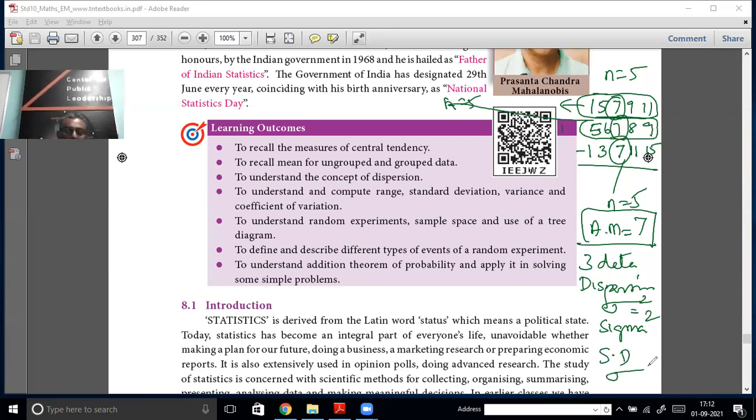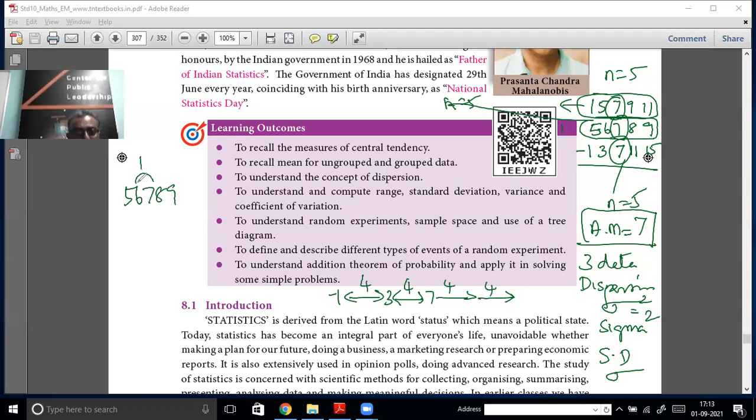If you understand these 2 things, you will see that although the mean is 7, in this data the elements are distributed far away. How much distance is there? 4. Then -1, another 4. Then 11, another 4. Then 15, another 4. But take this data set: 5, 6, 7, 8, 9.